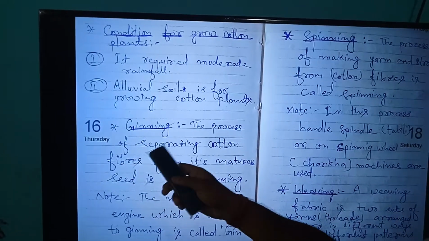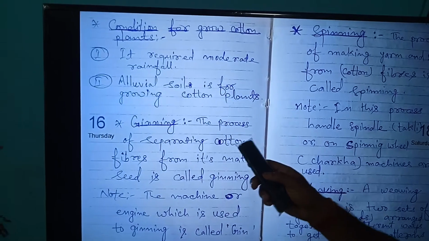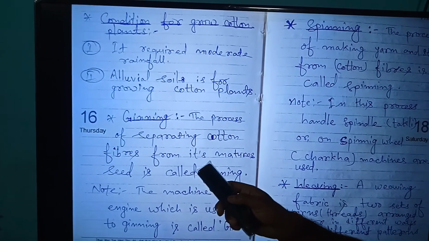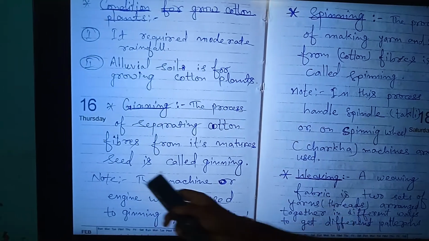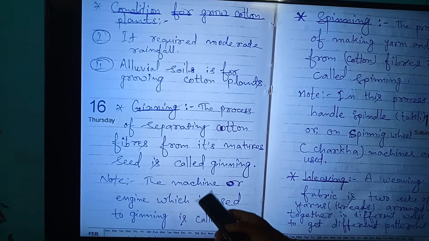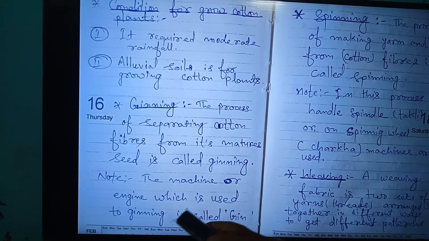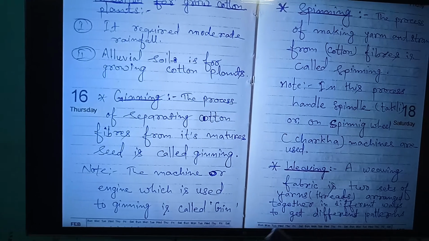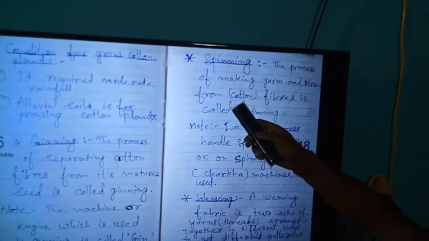Next topic, ginning. The process of separating cotton from its matured seeds is called ginning. Note: the machine or engine which is used for ginning is called a gin machine.